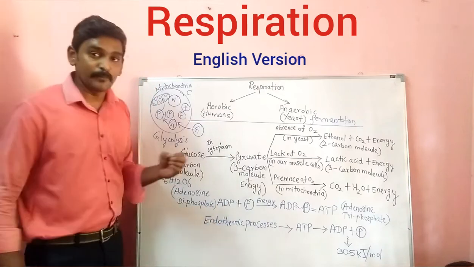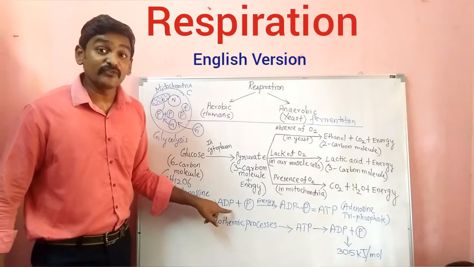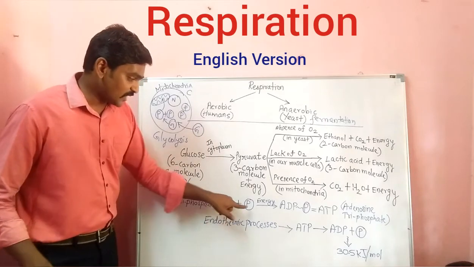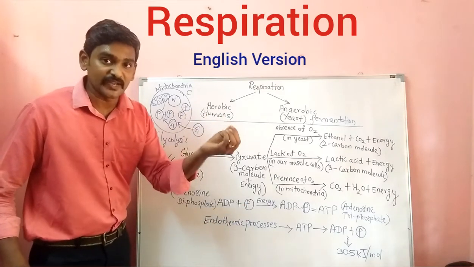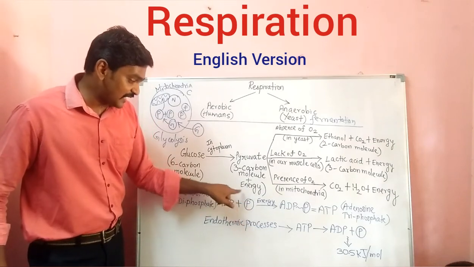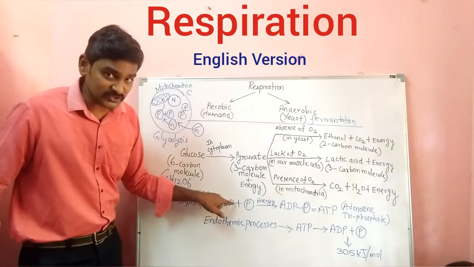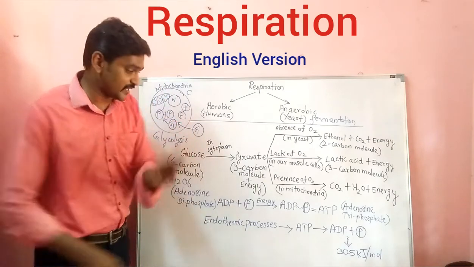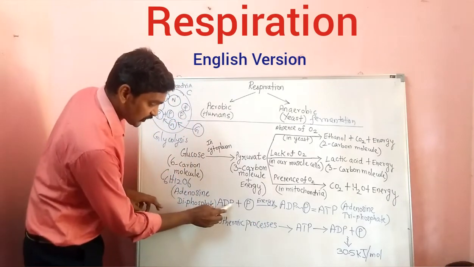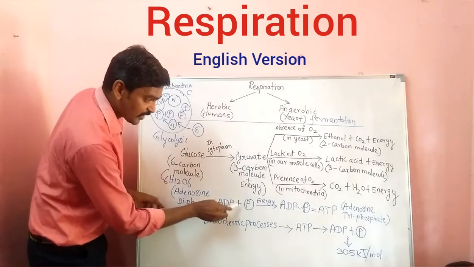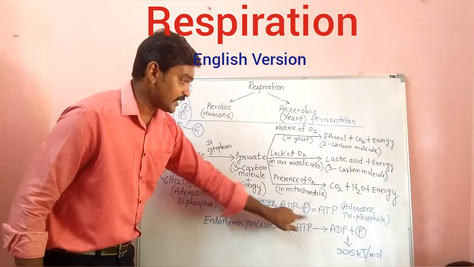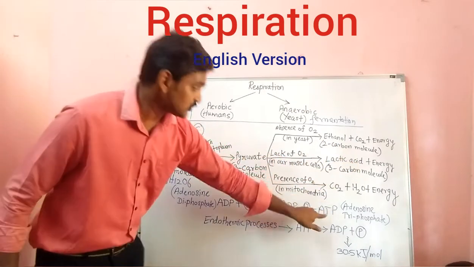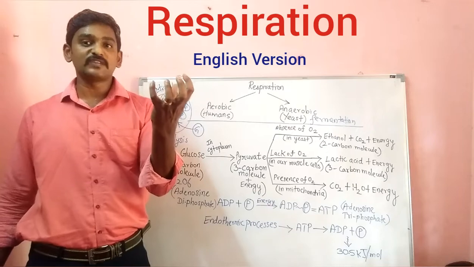Actually it is a nitrogen base, adenosine diphosphate. Di means 2 phosphates will be there. So another phosphate, an inorganic phosphate, will attach to this adenosine diphosphate. Now what happens? This diphosphate will become triphosphate. You can see here between this phosphate and this phosphate, a bond will be formed. So this di will be converted into tri. So adenosine triphosphate, this is the energy molecule of the cell.